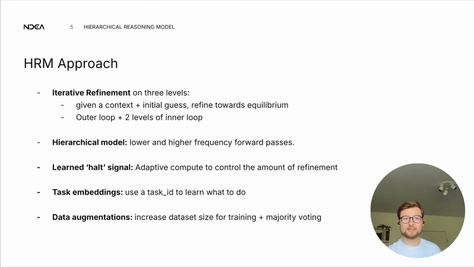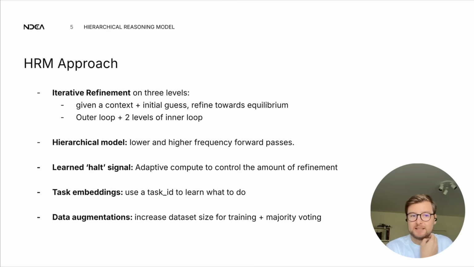All right, so the method has basically 5 components to it, at least the way I see it. The first one is iterative refinement, right? Taking the inspiration of the recurrence in the brain, they want to refine processes as they go along. Basically, you make a prediction, you don't stop there, you refine it until you're okay with it. This refinement happens on 3 levels. There's an outer refinement loop and 2 levels of an inner loop that are hierarchical. The general refinement is: given a context and an initial guess, refine until you reach equilibrium or you're happy with it.